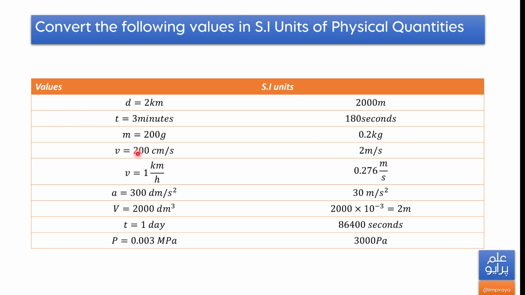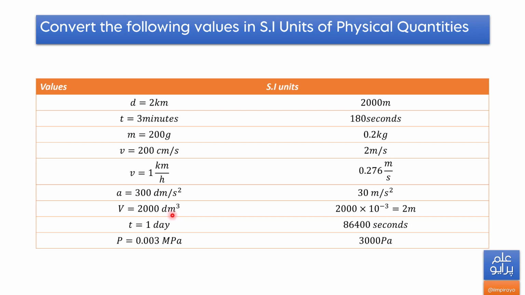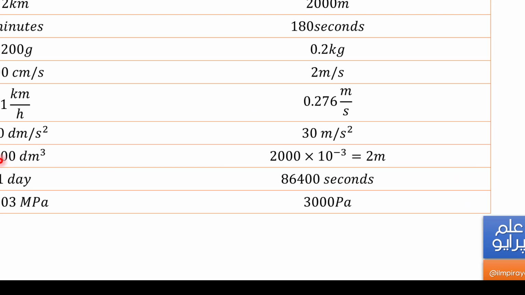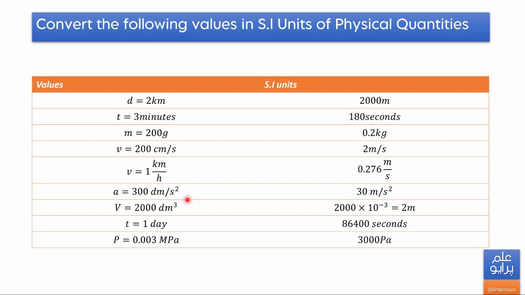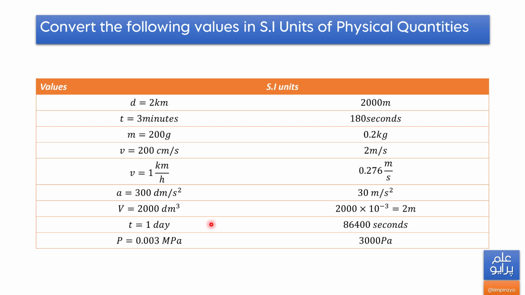200 centimeters per second, we have to convert into meters per second. That is 2 meters per second. Velocity is 1 kilometer per hour. We multiply by 1000 and divide by 3600. For volume, 1 dm is 10 to the power minus 1, and dm cubed is 10 to the power minus 3. Okay. And 1 day in seconds. Pressure, 0.03 megapascal is 30000 pascal.